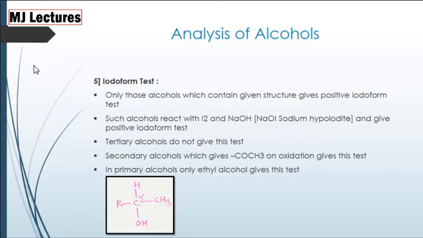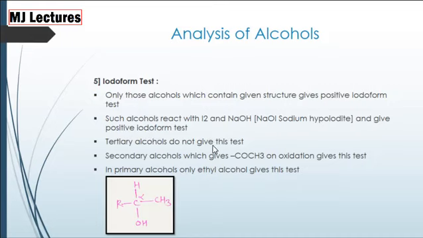Now, let's study the last slide of alcohol, that is iodoform test. Only those alcohols which contain the given structure give positive iodoform test. The structure is given below. Such alcohols react with I2, that is iodine, and sodium hydroxide, that is sodium hypoiodite, and give positive iodoform test.